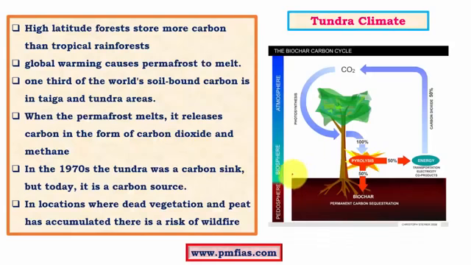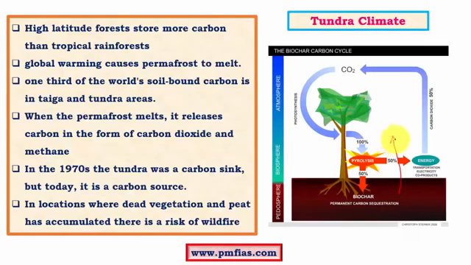So the snow is the one which holds most of the carbon products within the soil, but as the snow melts, the soil becomes open to the external atmosphere, and most of the soil here is peaty because it contains a lot of timber type of materials in the soil, and when these rot, they give out carbon dioxide and methane. So when the snow is melting, all this methane and carbon dioxide is exposed to the external environment and can enter the atmosphere.